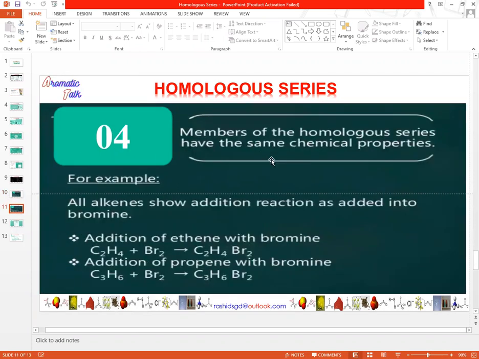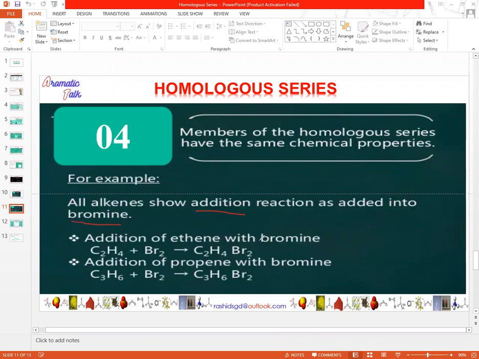Next we will talk about point number 4. Members of the homologous series have the same chemical properties. Now we will justify this point. All the members of a homologous group have the same chemical properties. All alkenes show addition reactions, such as the addition of bromine. For example, here is an example of an addition reaction of alkenes, where we add bromine to the alkenes.